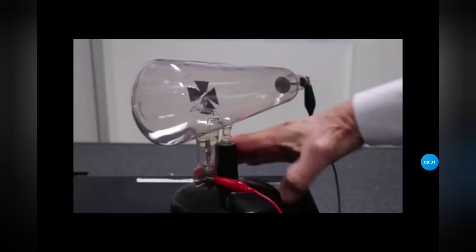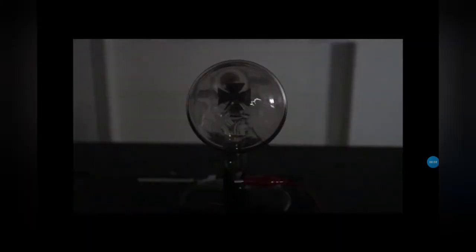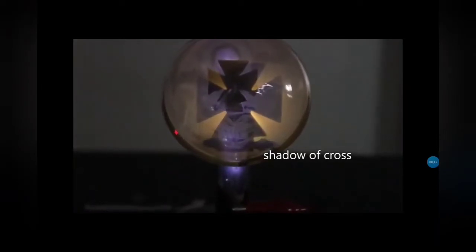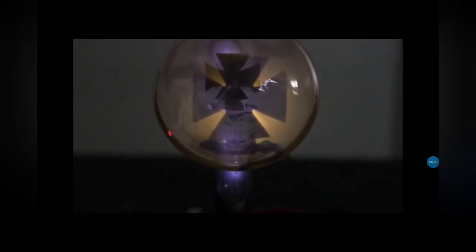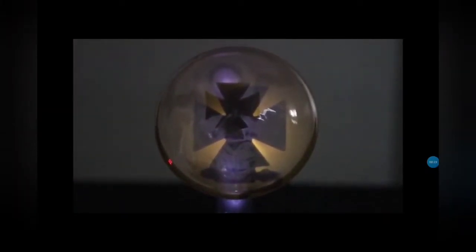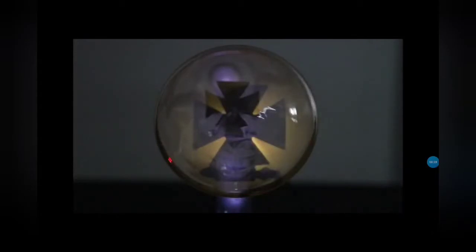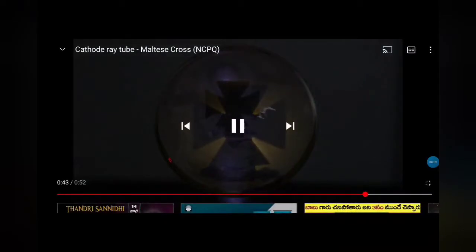Right students, now you can see the cross shaped solid material in the discharge tube, present in the path of the cathode rays. Now when current is passing through the circuit, cathode rays are produced and they are making a shadow of the cross symbol. They are traveling in a straight path, that's why they are able to form the shadow of the object which is placed in their path.